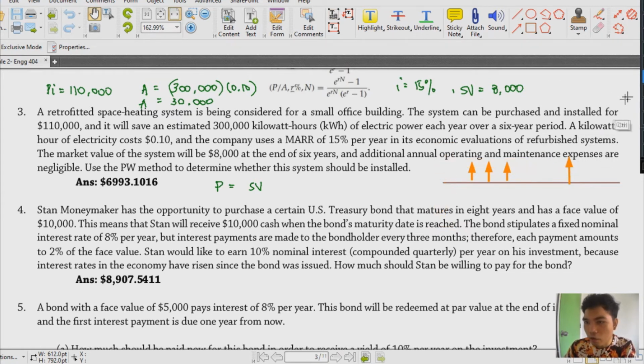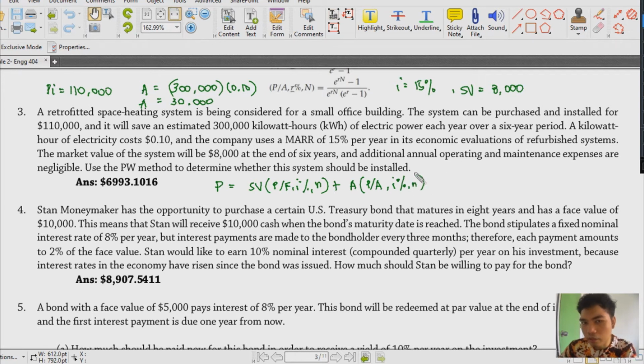I don't think I need the cash flow diagram here because it's quite simple, same as what happened earlier. So, therefore, the salvage value multiplied by the factor, which is the P given F, and then I percent N. And in this case, our I percent is the MARR. And then, we also have our A multiplied by our P given A, and then I percent N. Okay, so that is how our general formula will look.